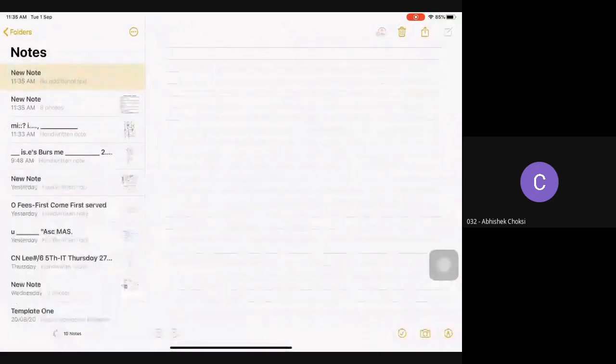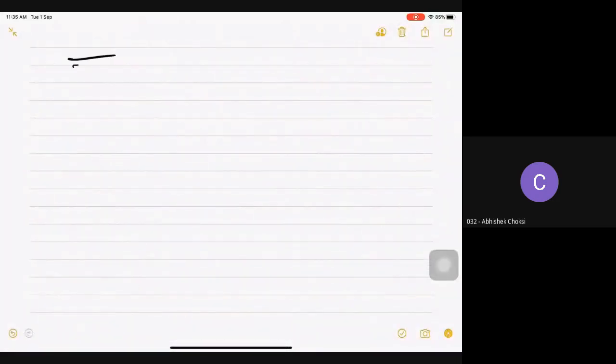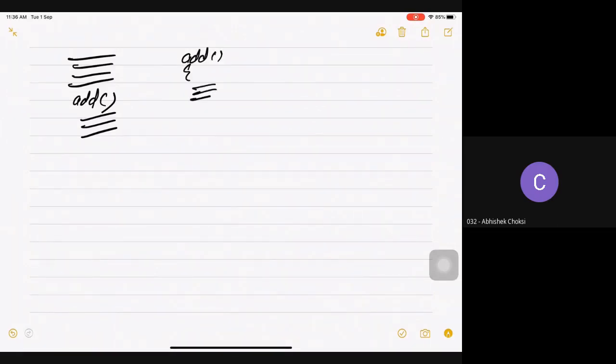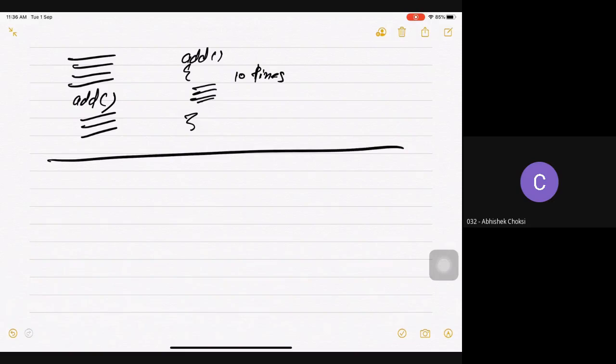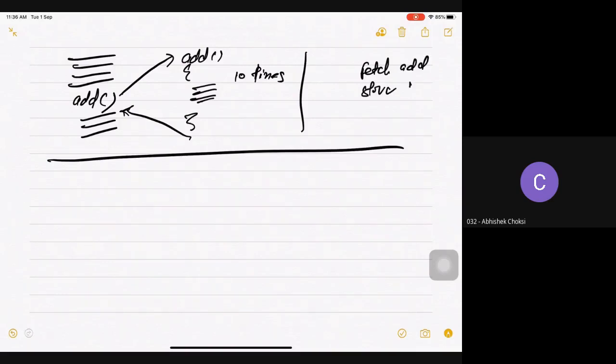So let's see. Suppose this is my program code. I am calling one function add. Add is of suppose 10 lines. So what happens if it is a normal function? In this case, every time this call comes, I go here, execute these lines, and come back here. Every time I need to fetch the value of add, where it is stored, I need to store the value of IP, and every time when I come back, I need to fetch the value of IP. This is what I have to do when it is a function. Done?